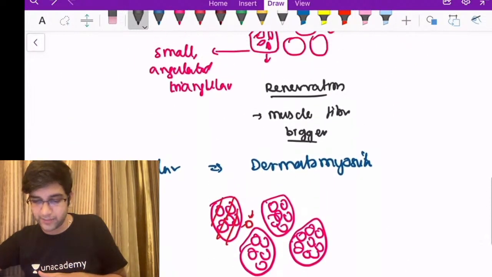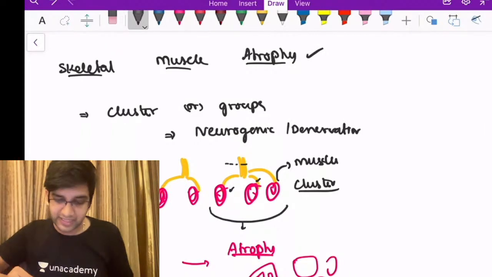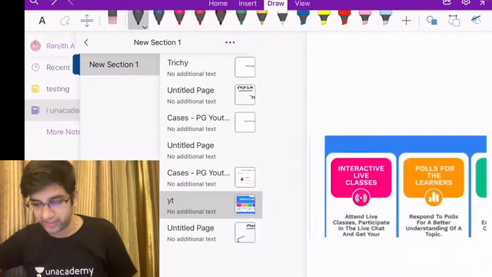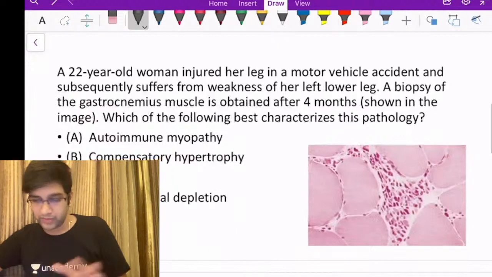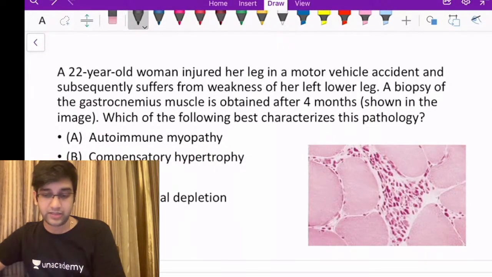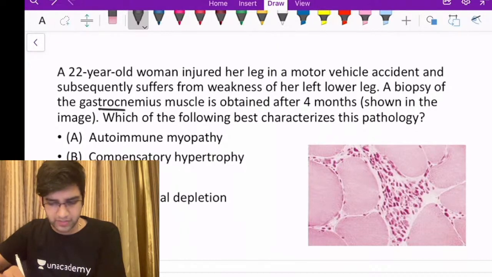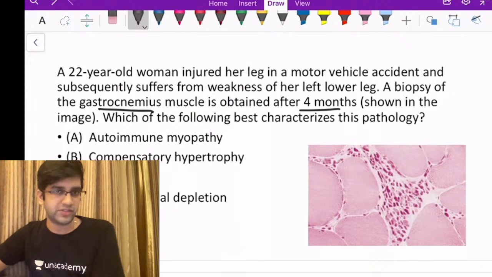So these three are the groups of atrophy that happen to skeletal muscle. Let's see an MCQ based on that, and then let's go to the next one. Fine. Okay, this is the thing. First question we'll see: a 22-year-old woman injured her leg in a motor vehicle accident and subsequently suffers weakness of her lower limb. A biopsy of the gastrocnemius muscle is obtained after 4 months of the injury.